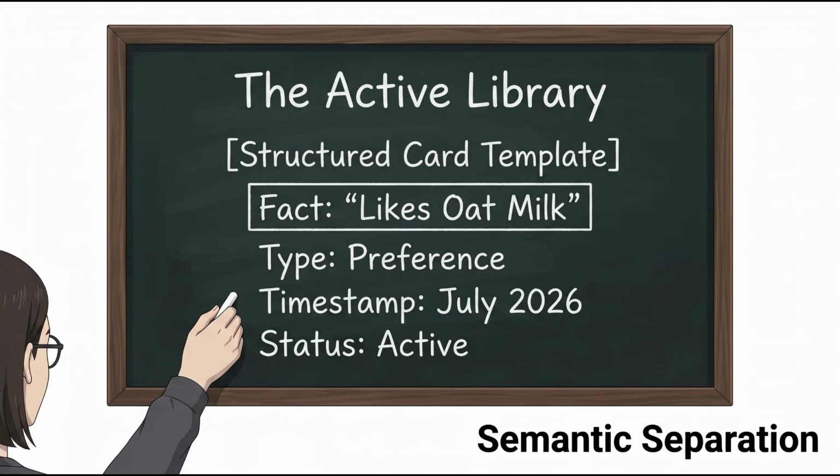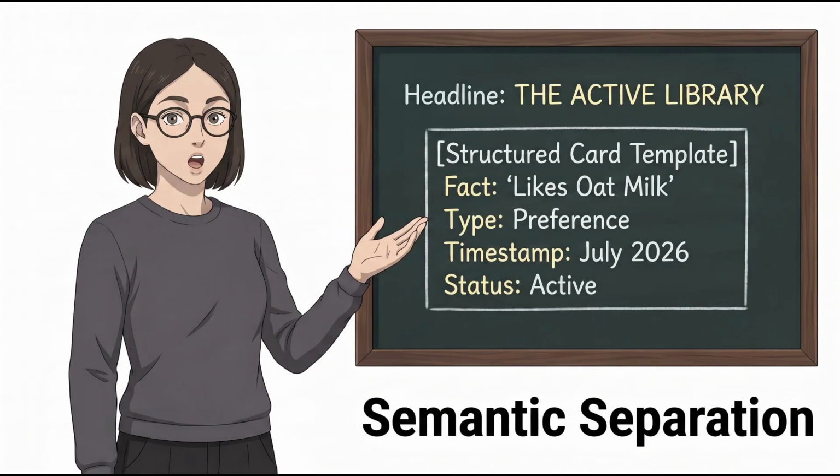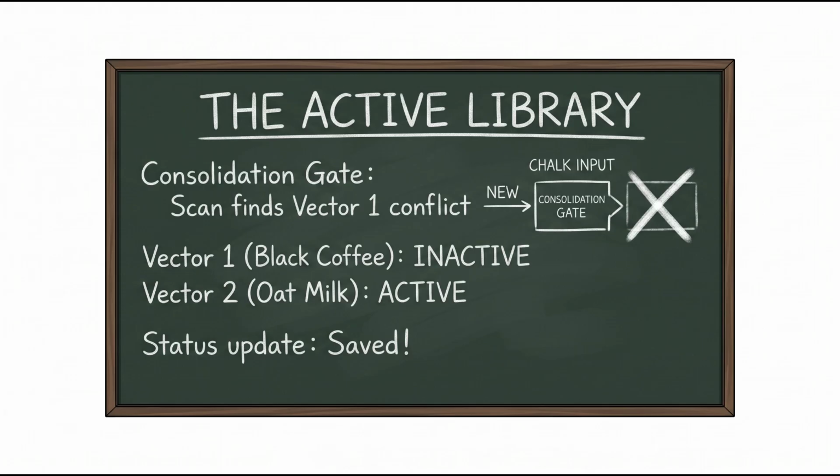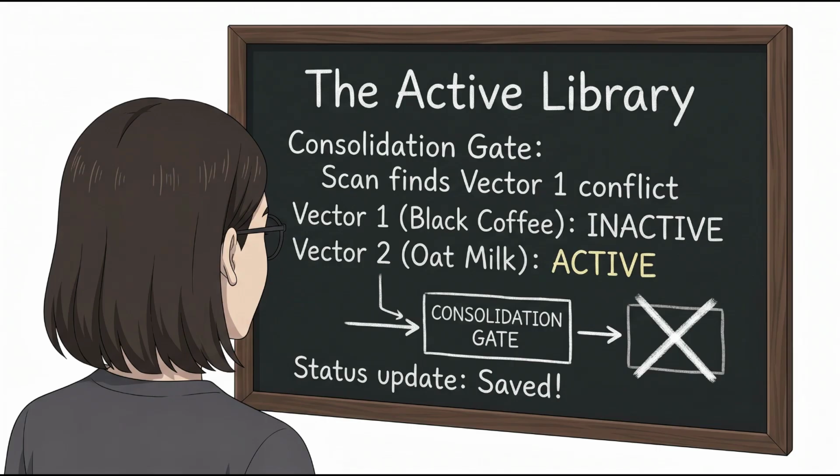To fix this, we must decouple episodic raw logs from structured semantic facts. We refactor our database schema, moving from unstructured text chunks to clean structured memory cards containing fields for the fact, its type, its timestamp, and its current active status. Next, we build an adversarial write-time consolidation block. When the new oat milk preference arrives, it triggers a semantic scan, detects the direct conflict with that January black coffee record, and immediately invalidates the old card by setting its status to inactive.